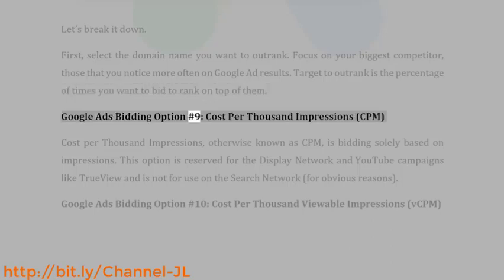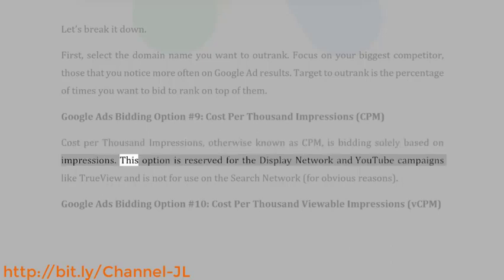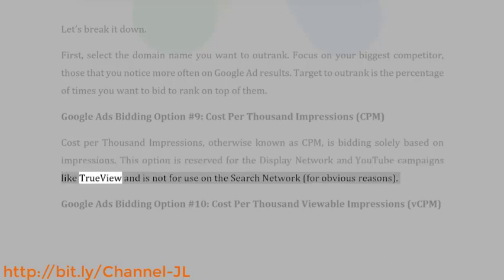Google Ads bidding, option number 9, cost per thousand impressions, CPM. Cost per thousand impressions, otherwise known as CPM, is bidding solely based on impressions. This option is reserved for the display network and YouTube campaigns like TrueView and is not for use on the search network, for obvious reasons.